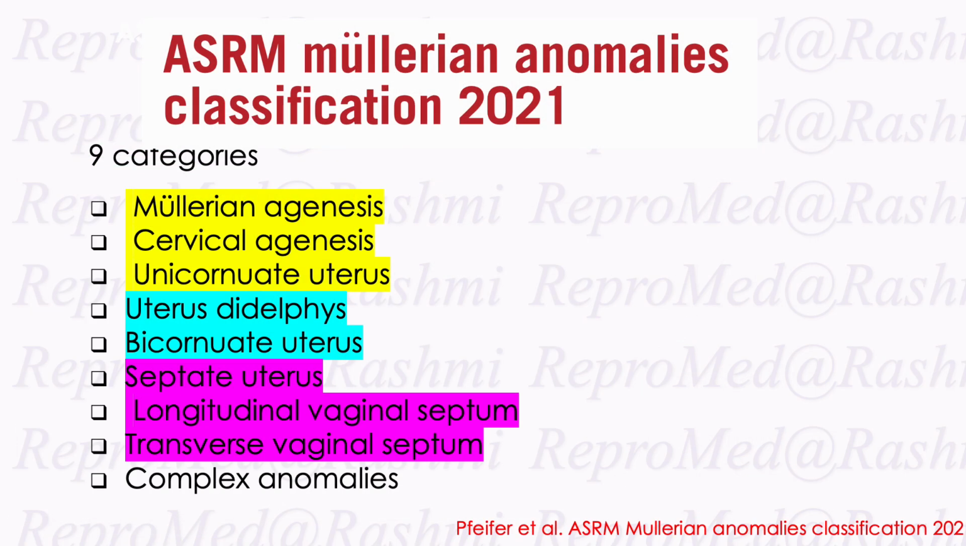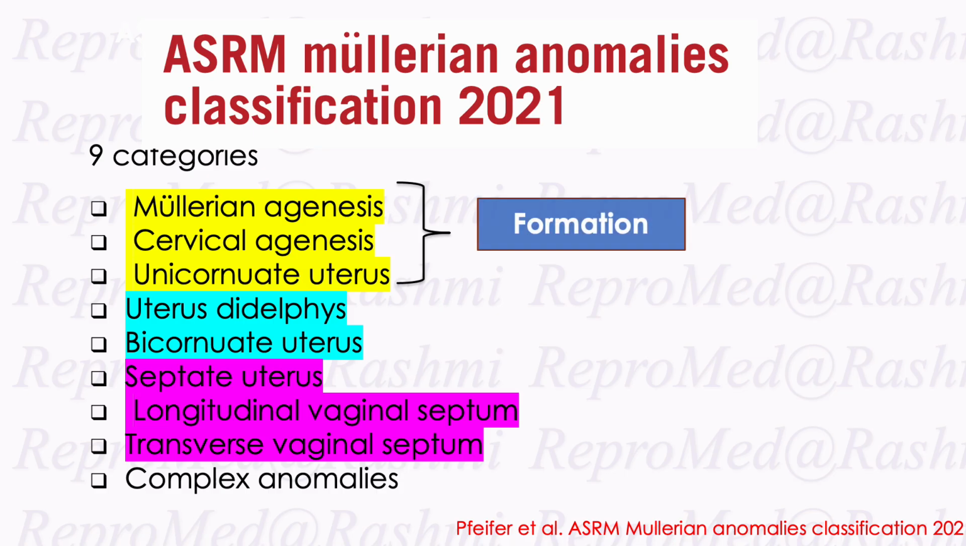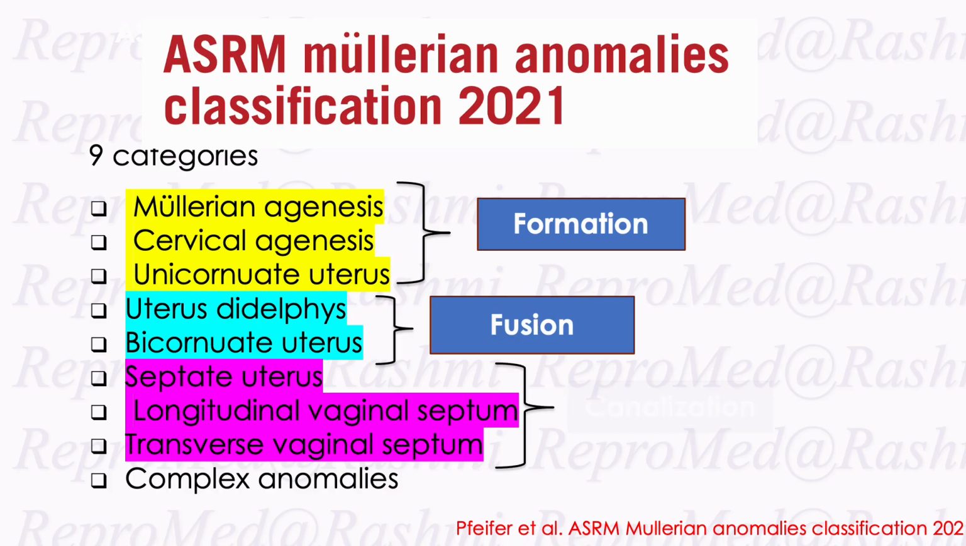Coming on to the ASRM Mullerian anomaly classification 2021, there are 9 categories. The first one is the formation defects, that is the Mullerian agenesis, cervical agenesis or the unicornuate uterus. Then there can be fusion defects, where a partial fusion defect will lead to bicornuate uterus, while a complete fusion defect will lead to didelphys uterus.